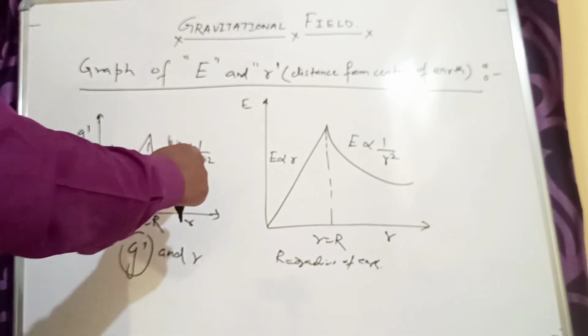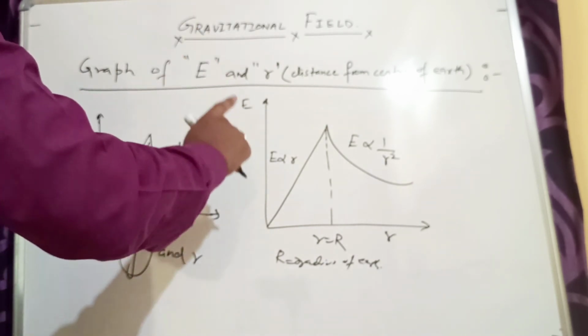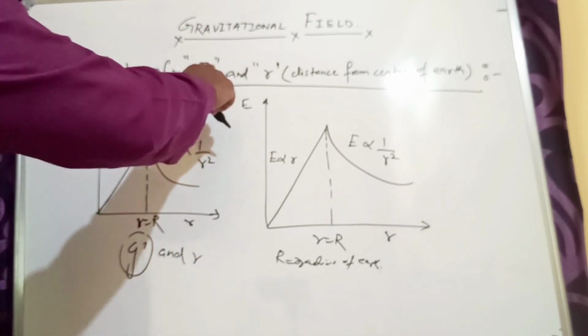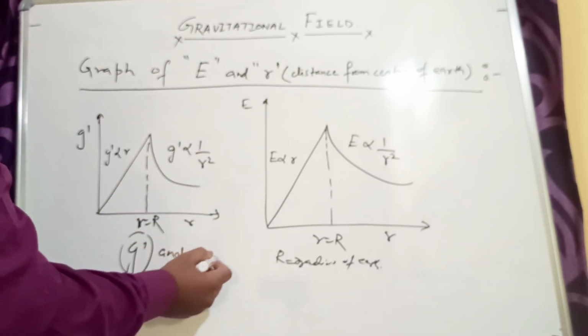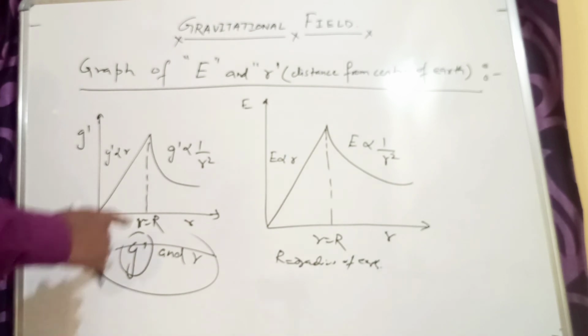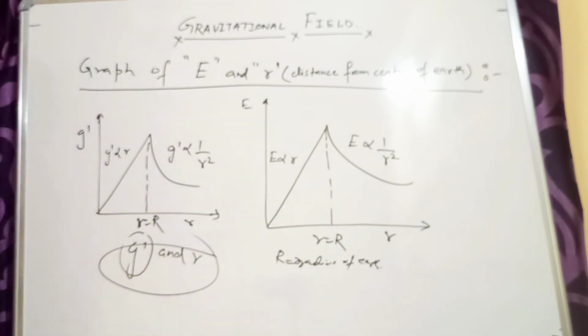So if you are asked to draw or identify the graph between E and r, or g dash and r, then you will have to do this. Clear? So this is the graph. This topic seems very easy, but it is a very important topic.